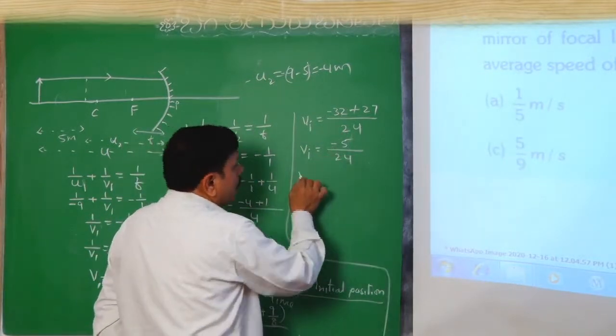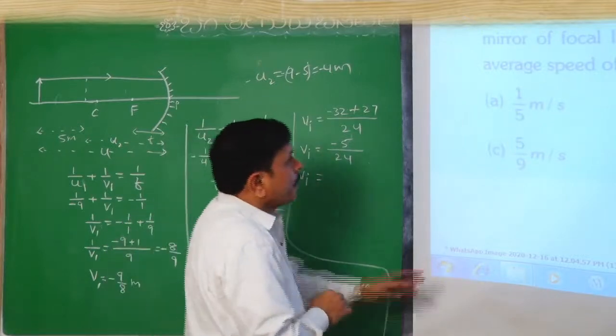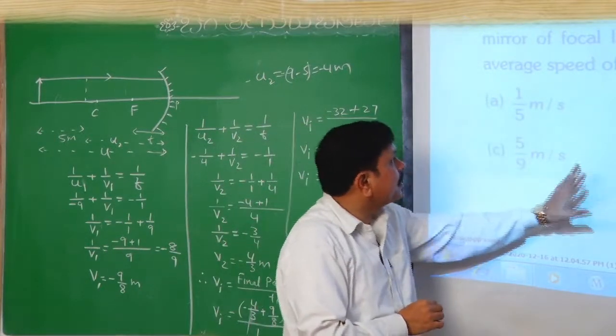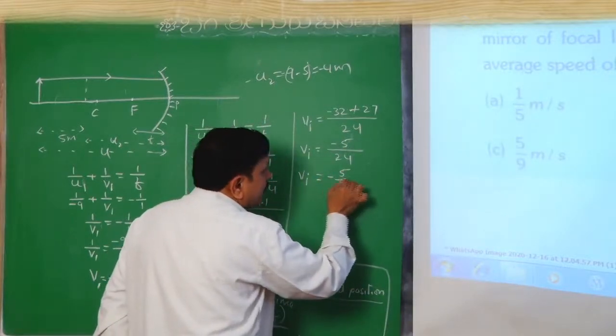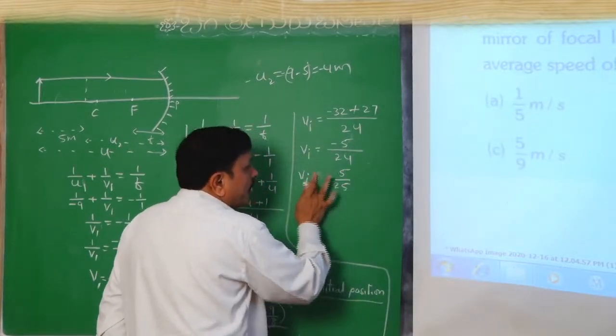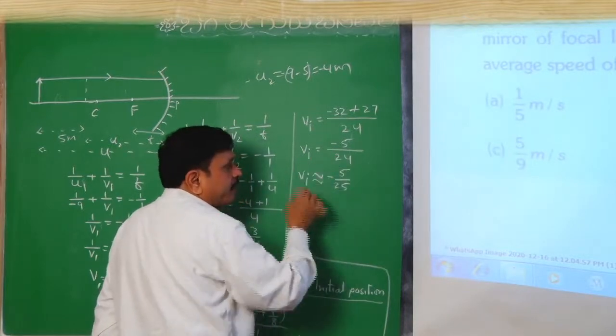Well, since if we look in the options, this type of option is not there, we can convert this as approximately how much? We can take that as approximately 25.